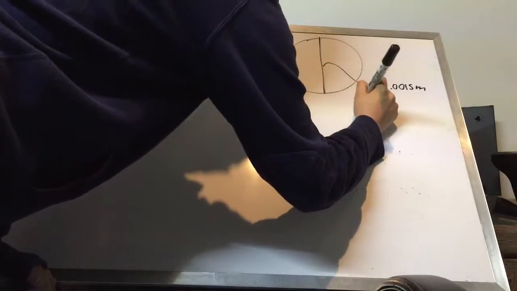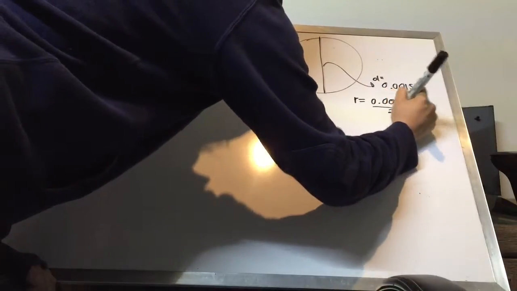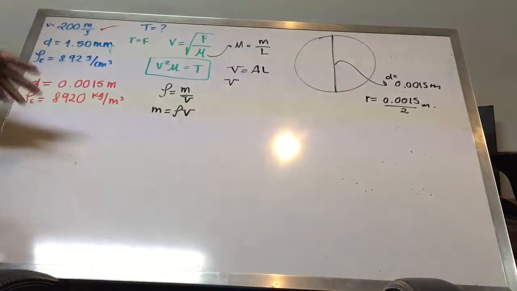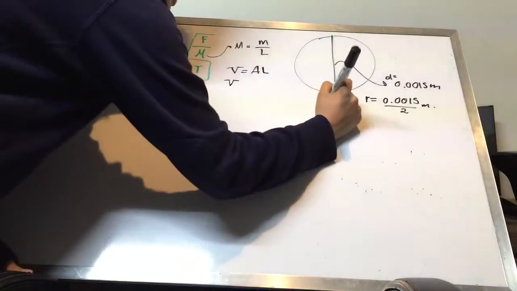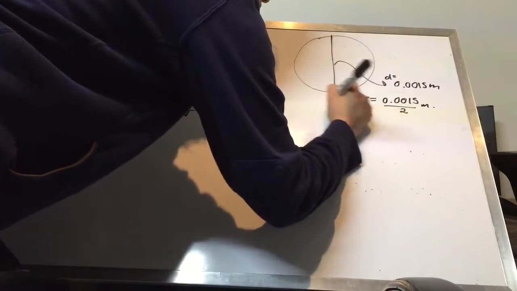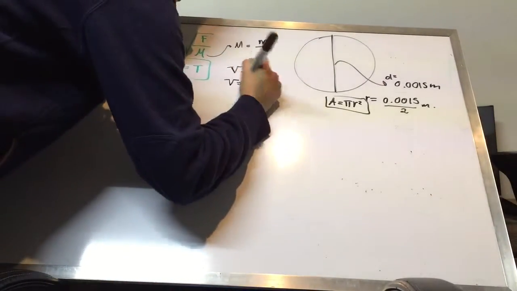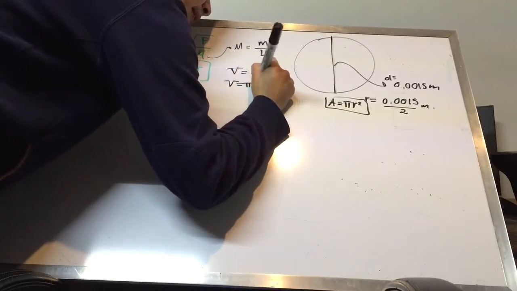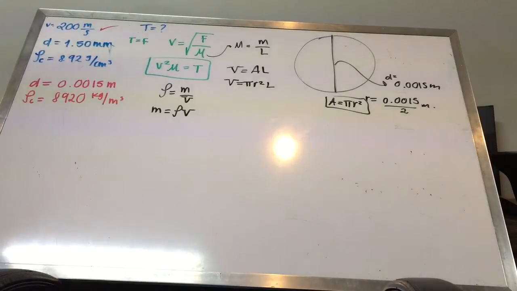So the radius will be equal to 0.0015 over 2 meters, right? Okay, now that we have this, we can take the area of a circle, that, as we remember, area is going to be pi times the radius squared. Then we're going to substitute this one right here, having that pi times r squared times L is equal to our volume.